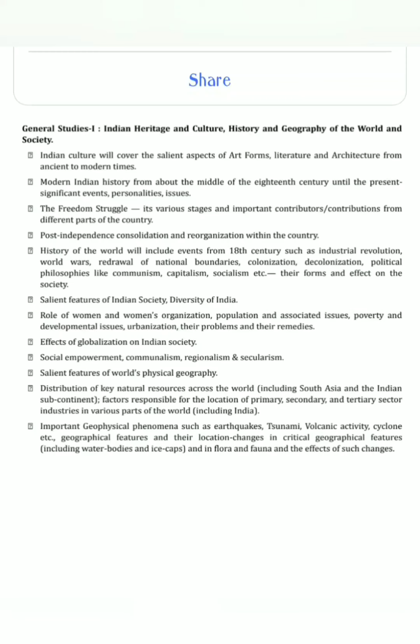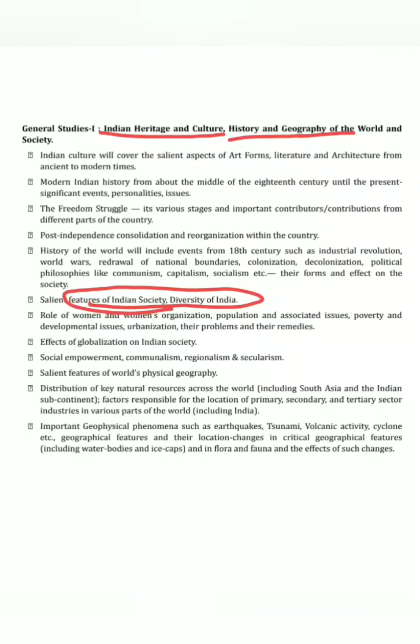So let's get started. If you see the GS1 chapter, Indian history, geography and Indian heritage and culture, nothing is related to this point of view. I feel that features of Indian society or diversity of India could still be there, or social empowerment could be there, but apart from that there is no other point that could be helpful to us in studying this matter.